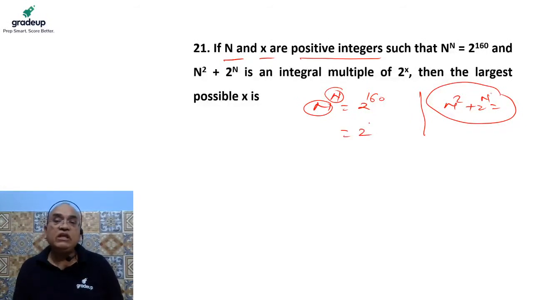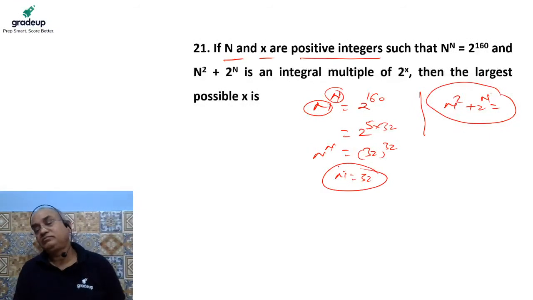As we know, 2 to the power 5 into 32, can I write 160 in the form of this? 2 to the power 5 is nothing but 32, so 32 to the power 32. It means n to the power n can be solved. So the value of n is 32. Yes or no? Can I write 160 as 5 into 32? Can I write it as 2 to the power 5 to the power 32? 2 to the power 5 is 32, so 32 to the power 32. It means n is equal to 32.